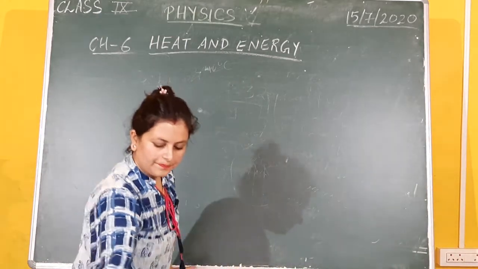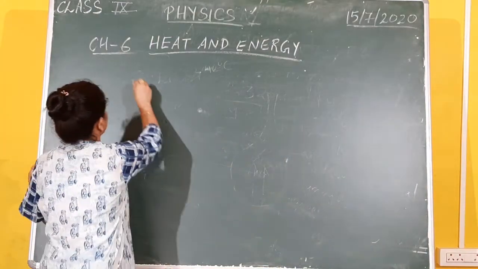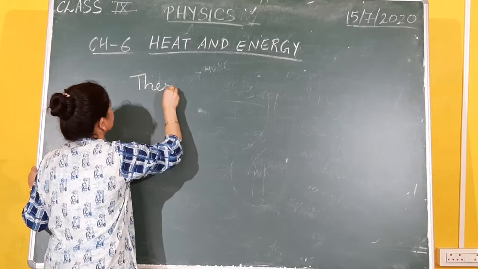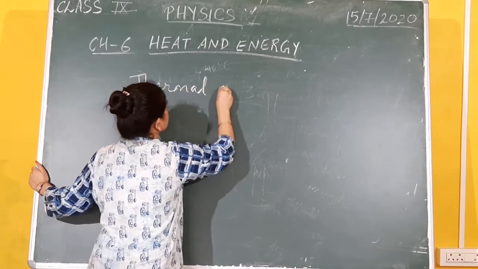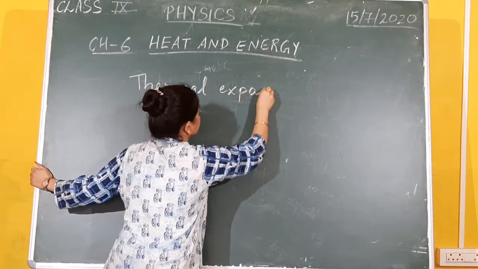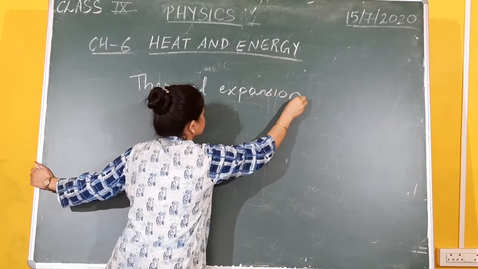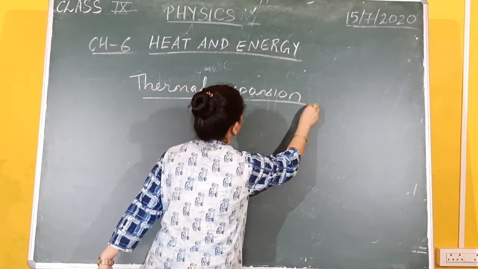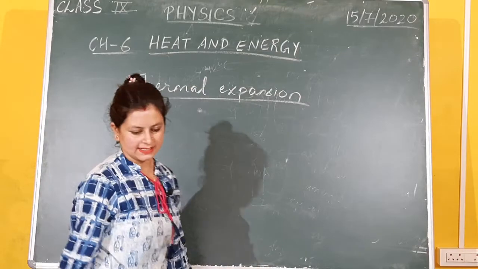Okay, so the next topic in this chapter is thermal expansion. It is nothing but expansion in a substance when heat is supplied to the substance.